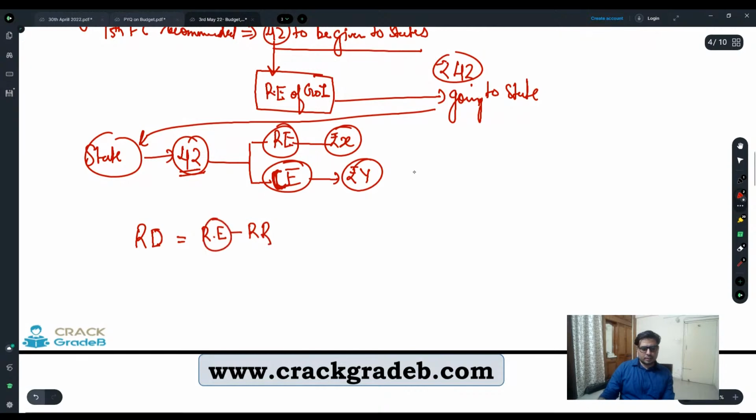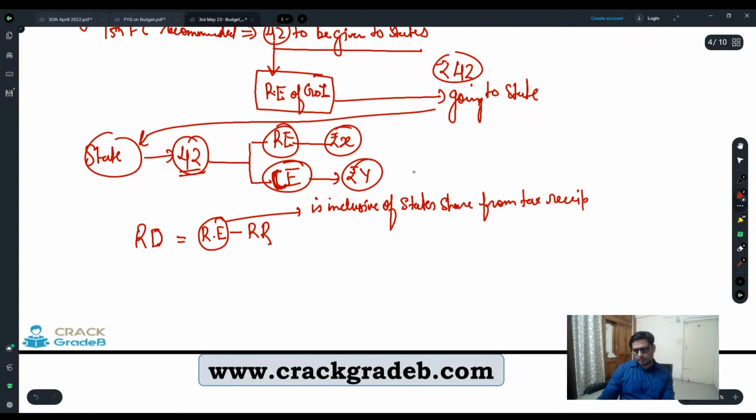And this revenue expenditure is inclusive of states' share from the tax receipts of GOI.